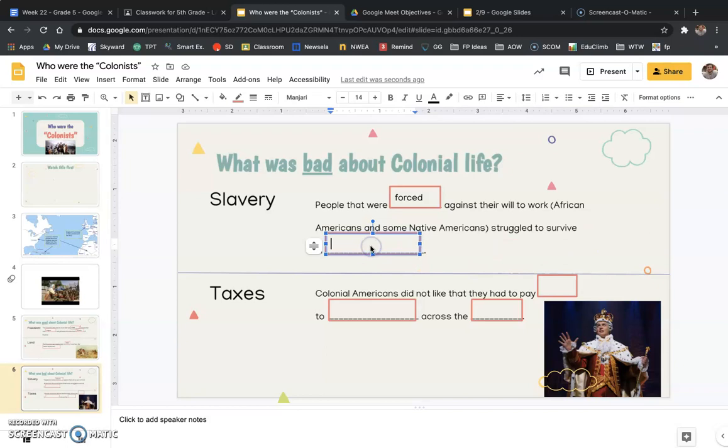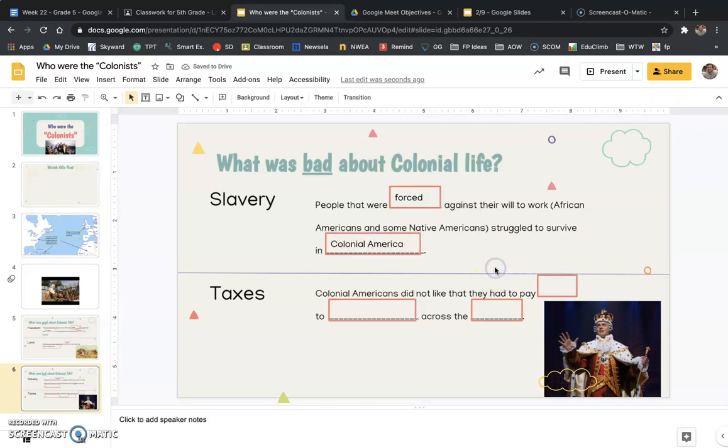They really struggled to even survive colonial America in the colonies. Okay. If you were somebody who was a slave, it was very hard to survive and make a living, and you couldn't collect money, you couldn't earn money. It was a terrible life if you were a slave.